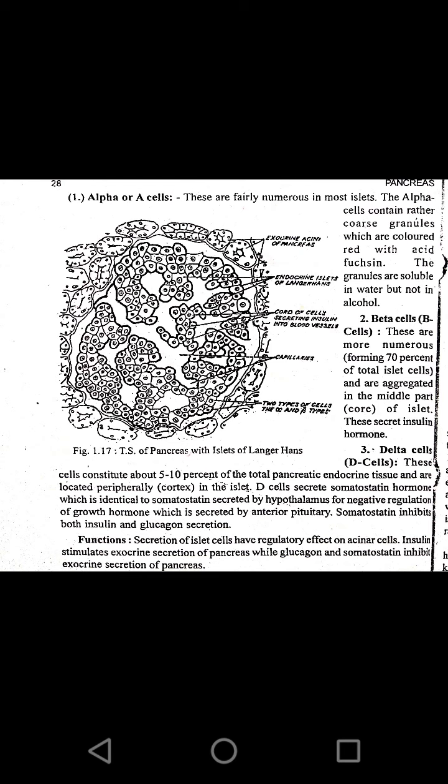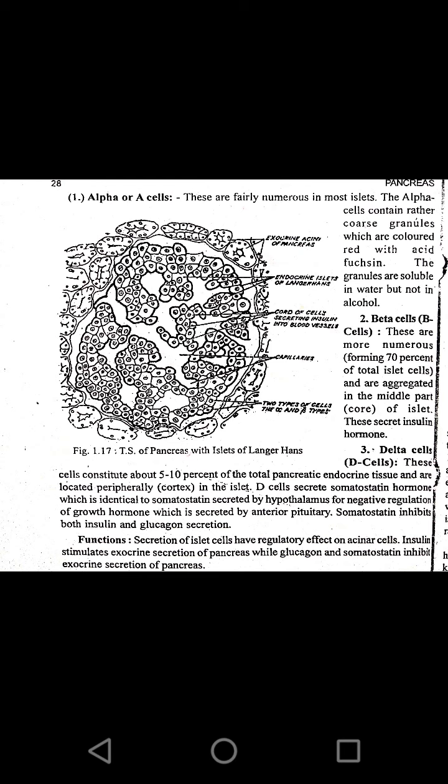Numerous alpha cells will be found, and they will be colored red when we stain with acid fuchsin, and these granules are soluble in water instead of alcohol.